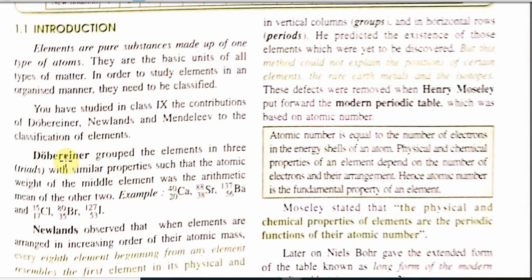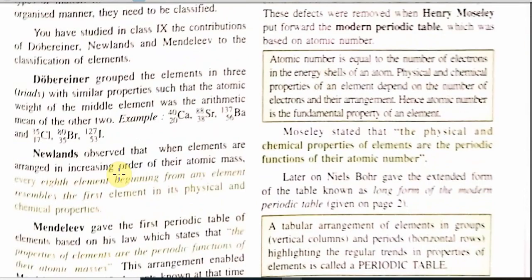Dobereiner developed the triads. Triads means group of three. Now similar properties of some elements were falling in this category. It means the atomic weight of the middle element was the arithmetic mean of the other two. Like this is a triad. Students, please pay attention to the mouse cursor which is painted in color yellow.